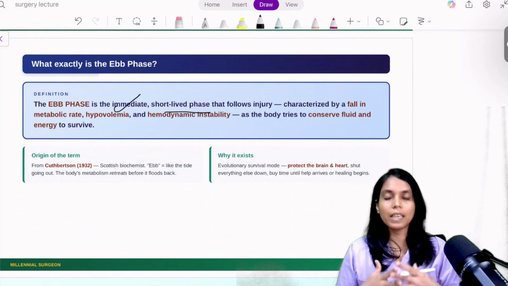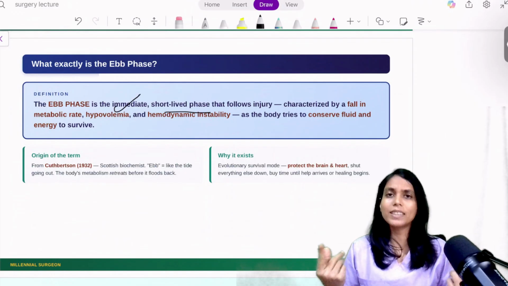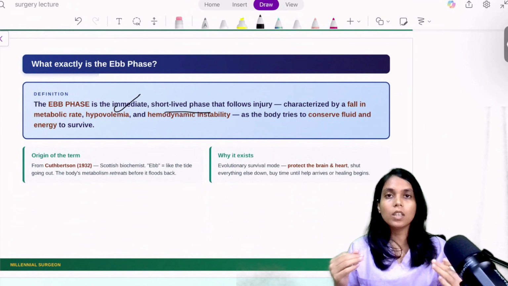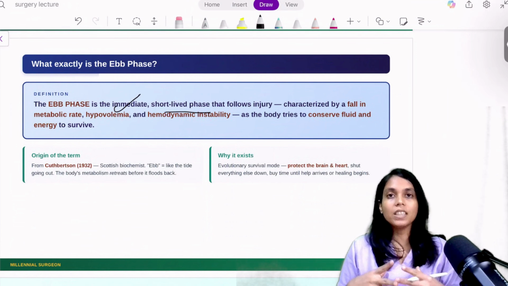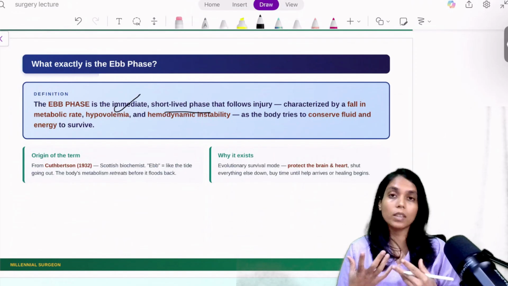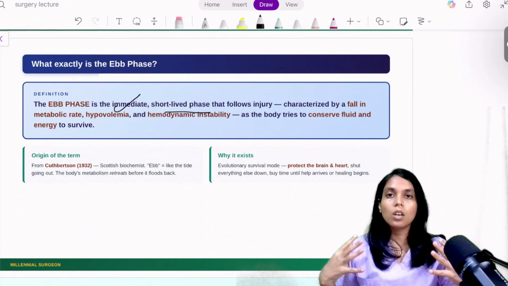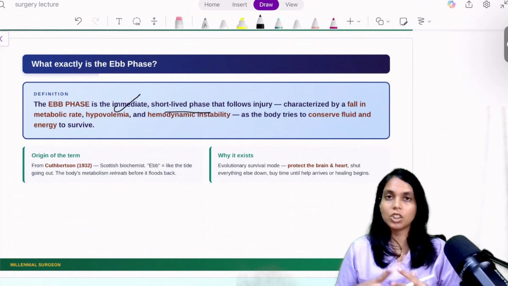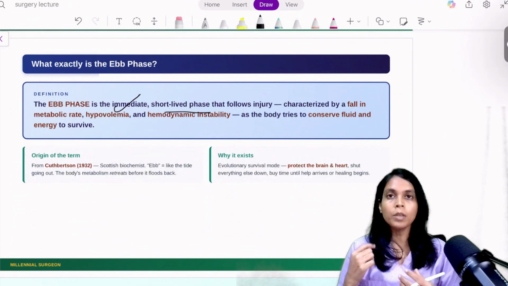Now imagine this ebb phase as the body going for meditation, for a silence retreat. That is the reason that in the ebb phase the body tries to give everything to the vital organs. Which are the vital organs? First brain and then heart. So the body tries to conserve energy and give everything it has to the brain and the heart.